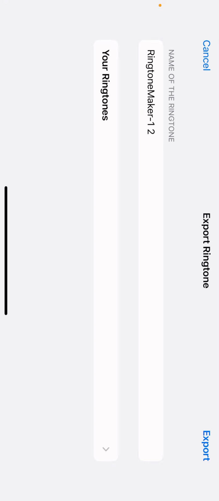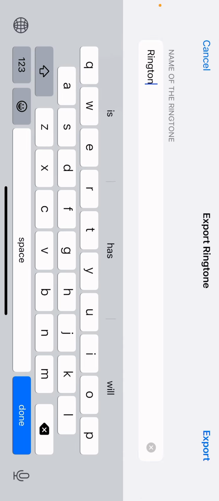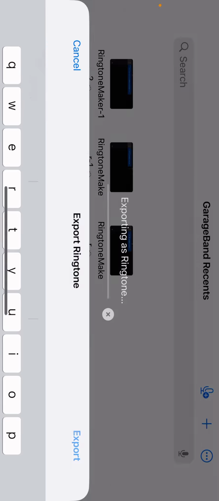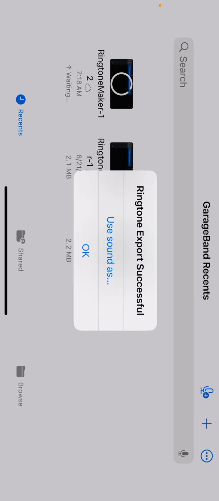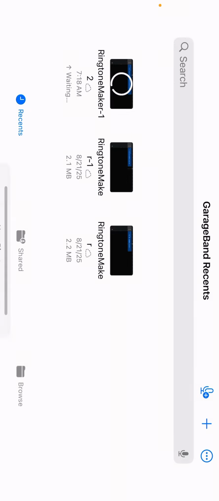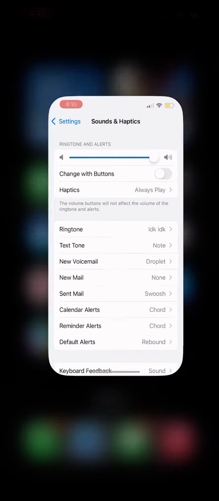And now you pick the one you want, name of the ringtone you want. Then press export. Press use sound as standard ringtone. And then boom, bam, go to settings.